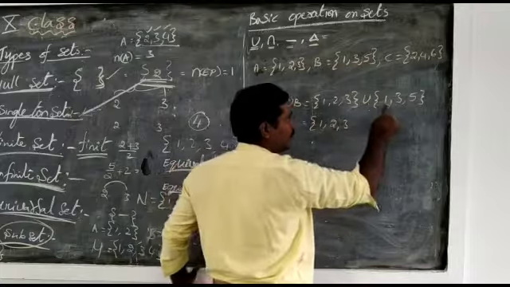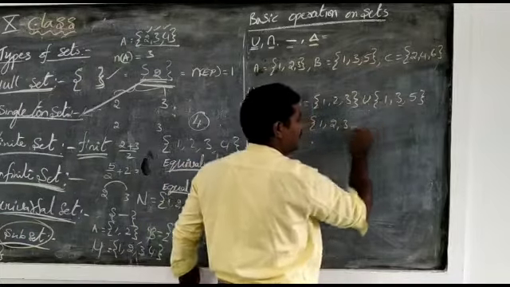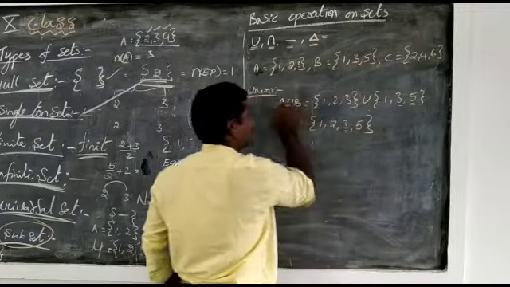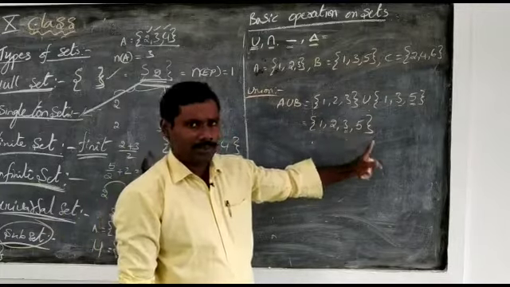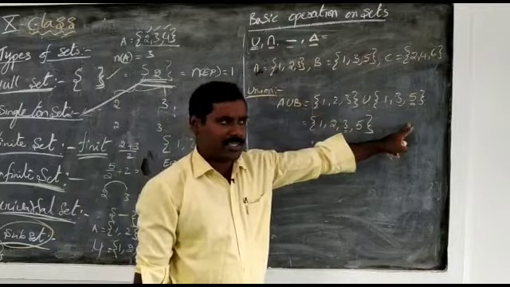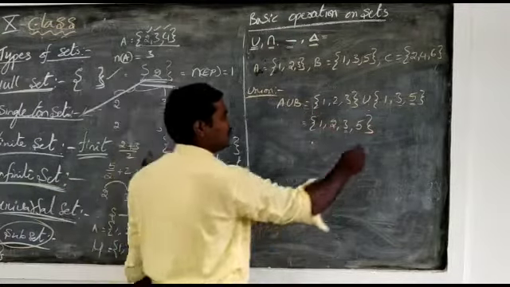In B, 1 is already written, there is no need to write it again, and 3 is also written, and one more element, that is 5. Now A union B is equal to {1, 2, 3, 5}. That means union means writing all the elements in the given sets but without repetition. This is called the union.